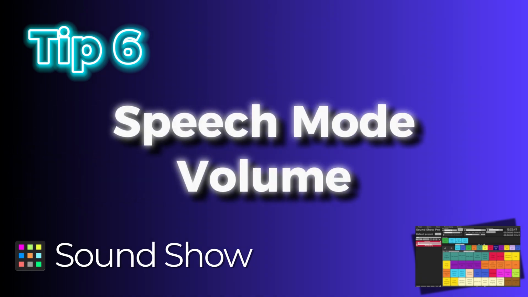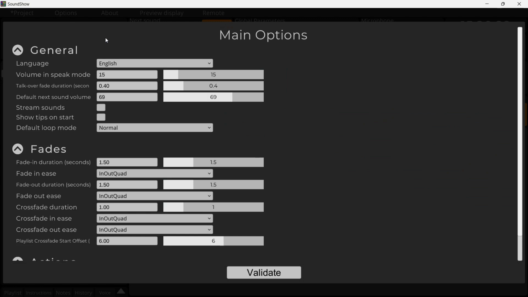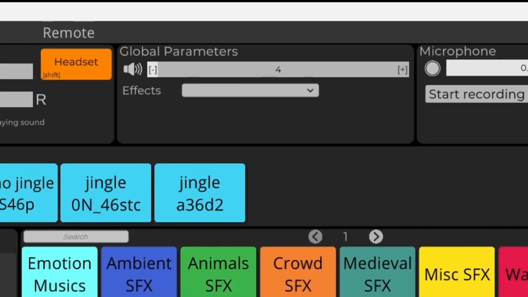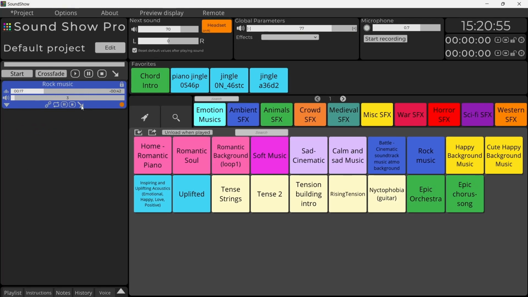Tip number 6, speech mode volume. Ever had a moment where the MC starts speaking over the music and you need the volume to drop instantly? SoundShow's speech mode is perfect for this. By pressing the spacebar, the music volume decreases to a pre-configured level, allowing the speaker to be heard clearly. Release the spacebar, and the music returns to its original volume. It's a simple trick that makes a big difference in live shows.